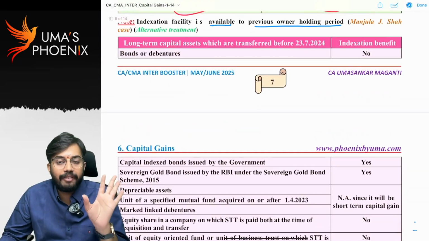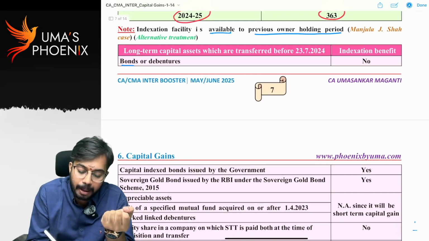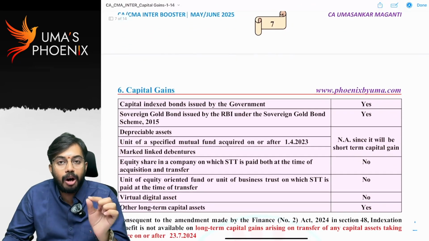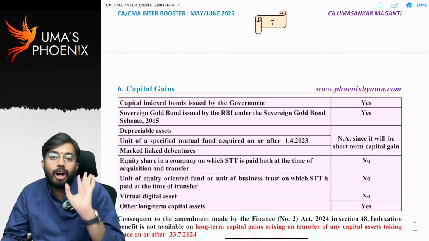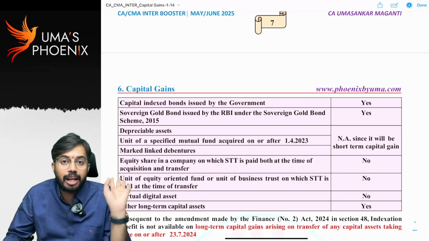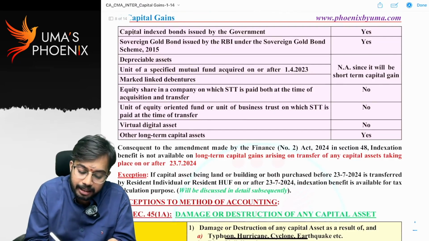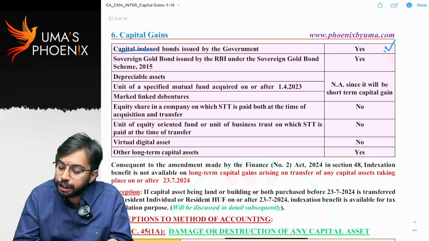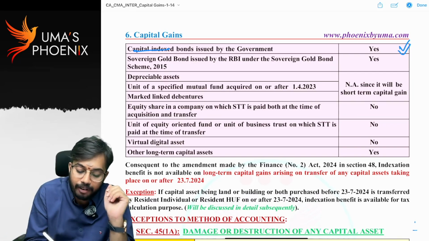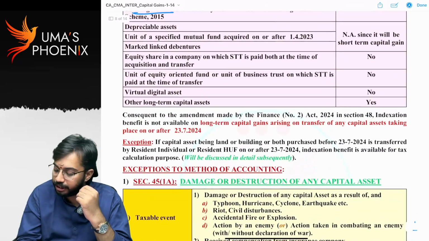Indexation benefit is not available in certain cases. What are those cases? For bonds or debentures, indexation benefit is not available. That means for bonds or debentures, even though they are long-term capital assets, you can claim only the cost of acquisition as deduction. You cannot claim the indexed cost of acquisition as deduction. Next, capital indexed bonds. For capital indexed bonds issued by government, you can claim the indexed cost of acquisition. For sovereign gold bonds issued by RBI also, you can claim the indexed cost of acquisition.